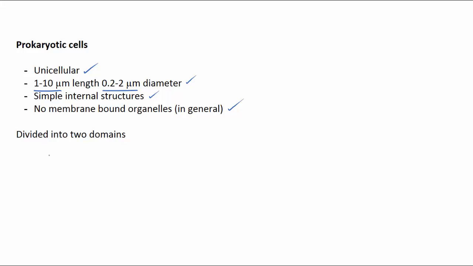Until recently, prokaryotes were classified into a single domain. In 1977, however, microbiologist Carl Woese detected differences that suggested that some prokaryotes represent a completely different form of life, and as a result, prokaryotic cells are classified into two domains: bacteria and Archaea.